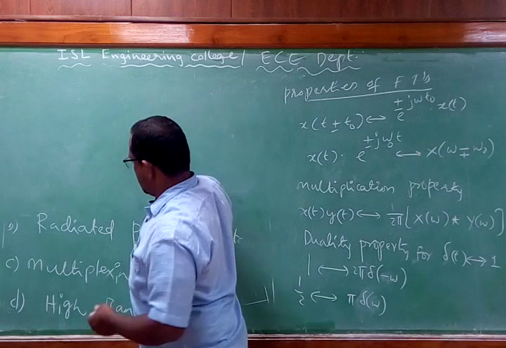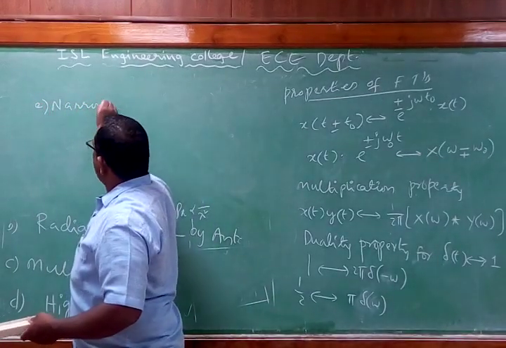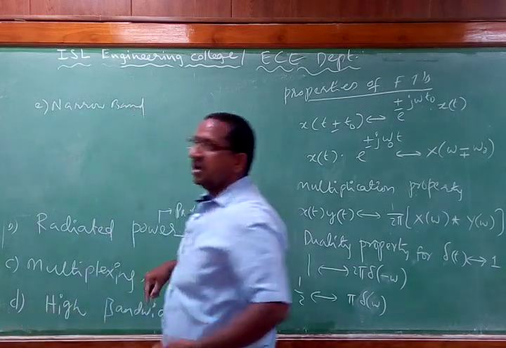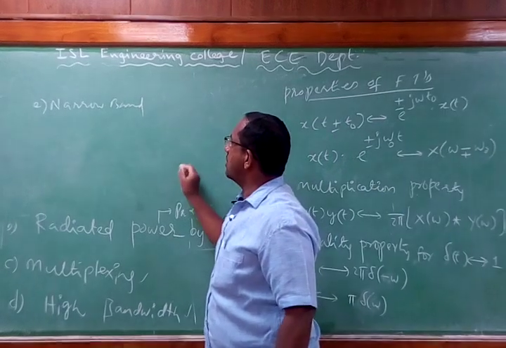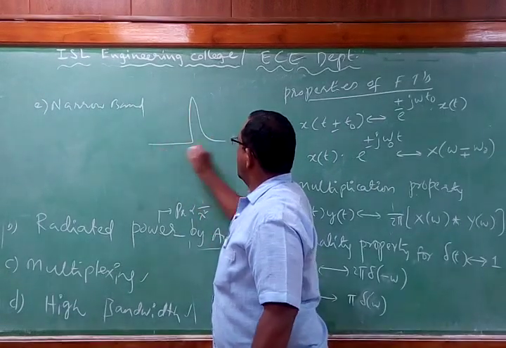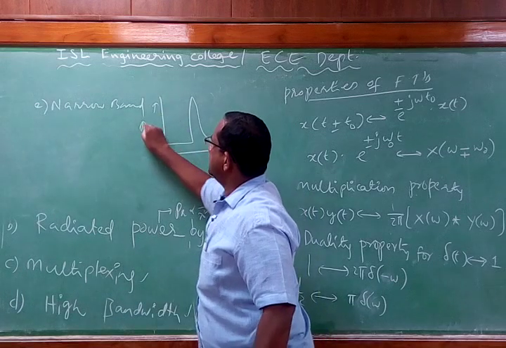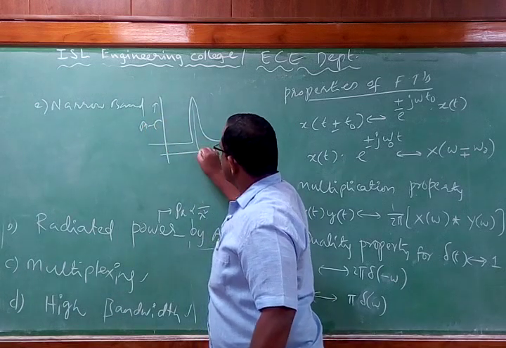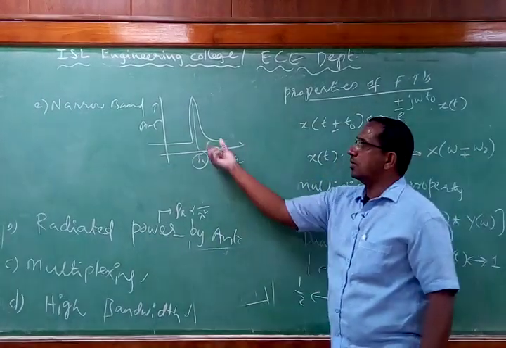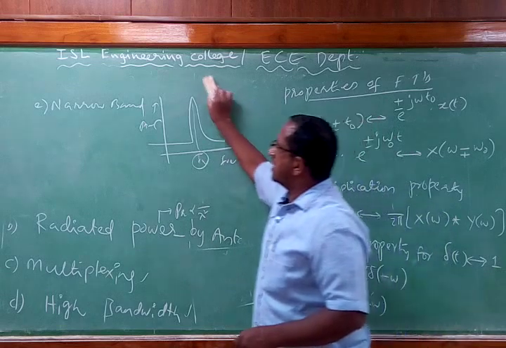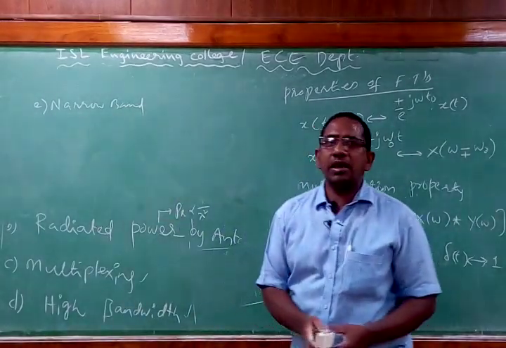And the last one is narrow band. Another need is narrow band signal frequency. Narrow band means what? A very small band. Say, if this is the frequency axis and this is the amplitude axis, only in this frequency are we going to transmit. That's called a narrow band of frequencies. So what does narrow banding mean? We have a limited frequency range. This narrow banding is achieved.